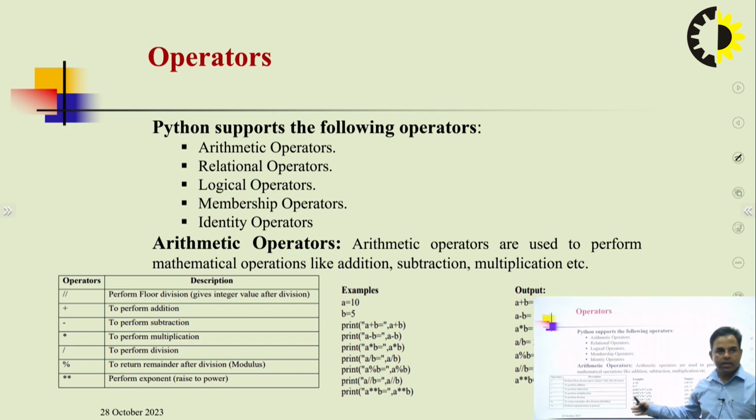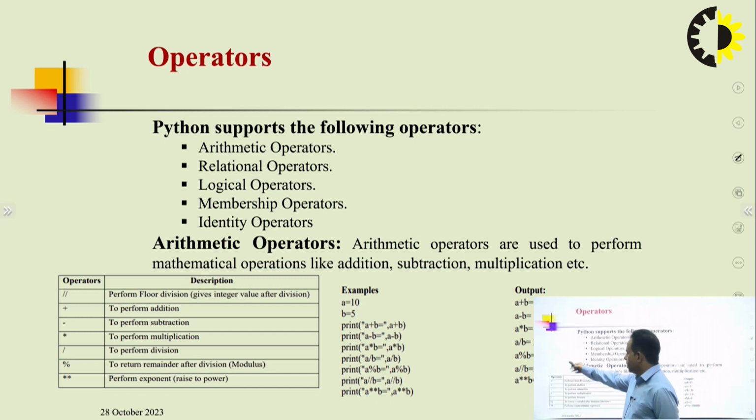The first category we look at is arithmetic operators. Arithmetic operators are used to perform mathematical operations like addition, subtraction, multiplication, etc. Here are the operators inside the arithmetic operators: floor division gives an integer value after the division, plus performs addition, minus performs subtraction, star performs multiplication, slash performs division, modulus returns the remainder after division, and star star performs exponentiation, raising to the power, for power calculation.